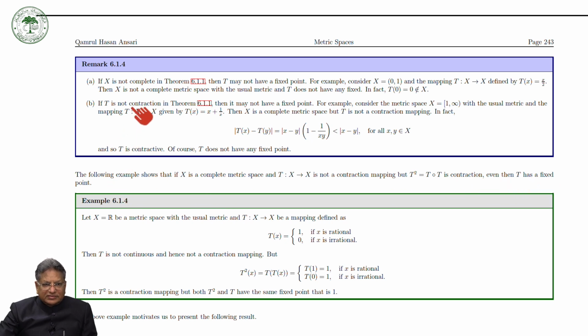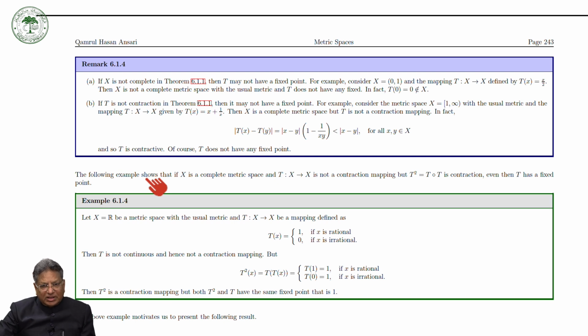So T is not a contraction, but its composition with itself is, and T may still have a fixed point.